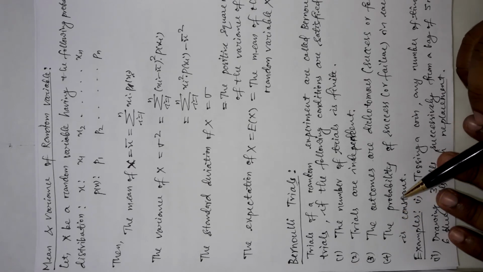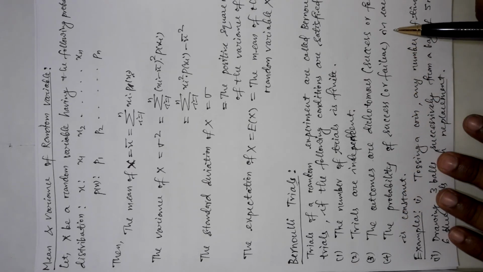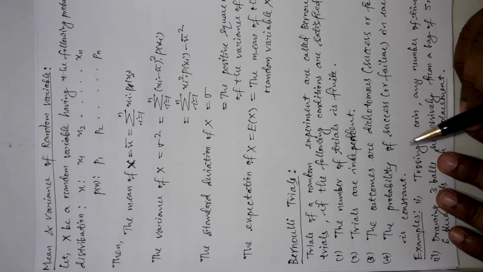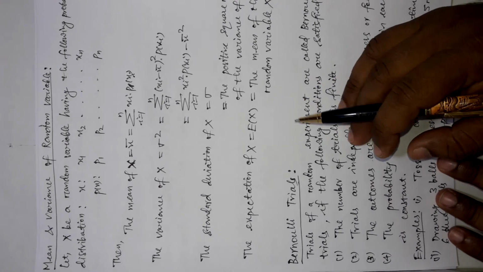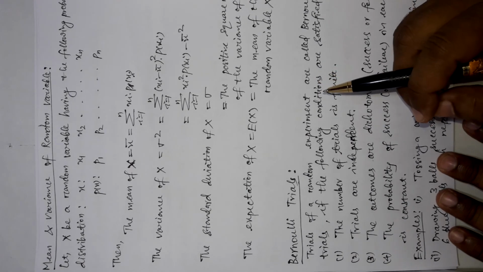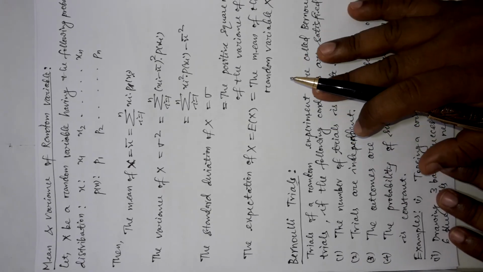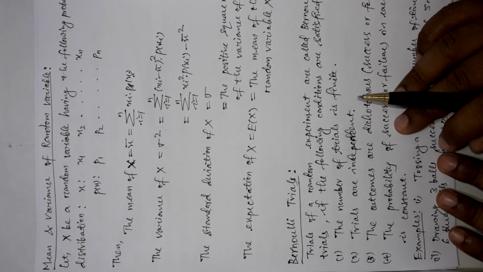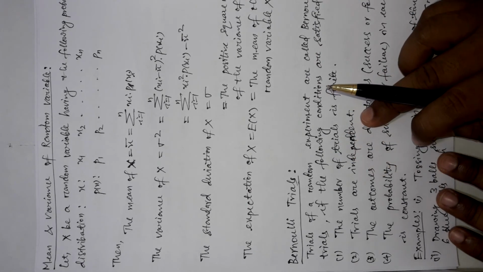Now the fourth property says that the probability of the success or the failure in each trial is constant. Yes, in every trial the probability of the success or failure should not change, it should remain the same. And that happens, as I told you, due to the independence.